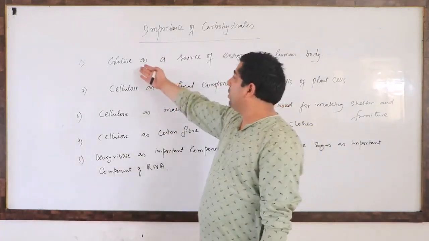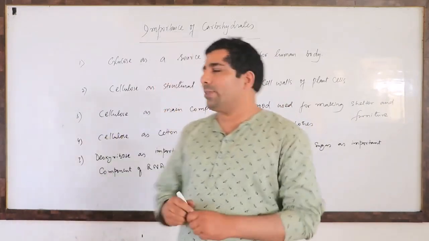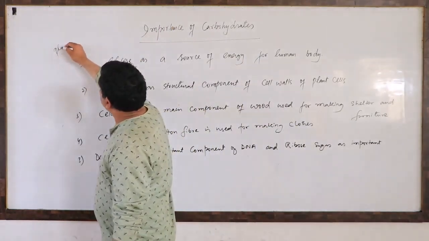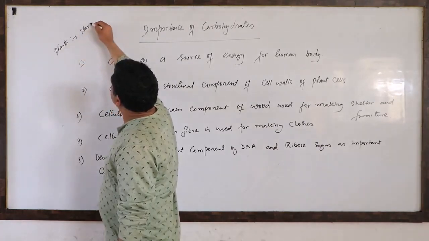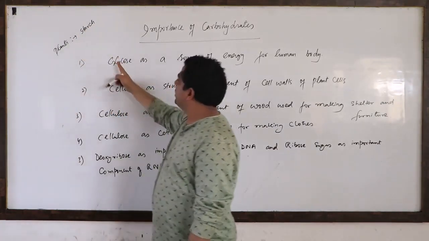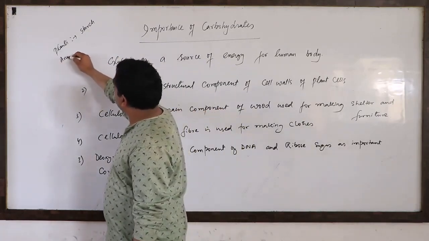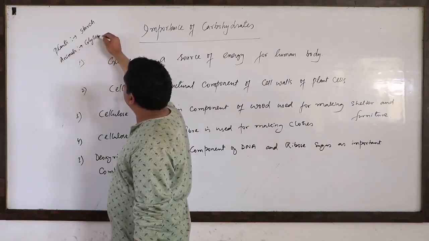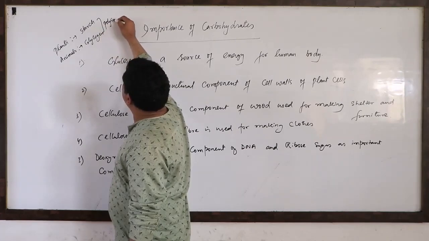So first of all, if we talk of glucose, my dear friends, in case of plants, you have starch, and this starch contains basically glucose. And in case of animals, you have glycogen. Both these are polysaccharides.